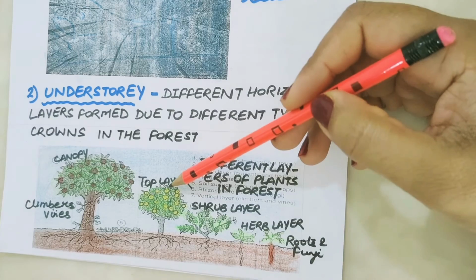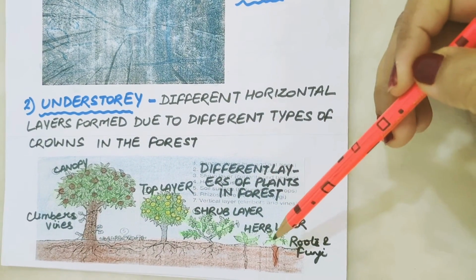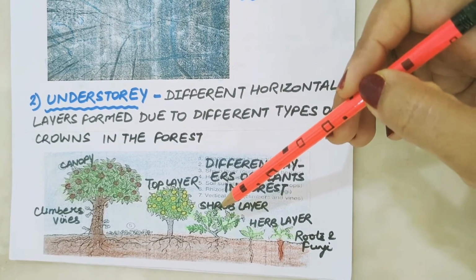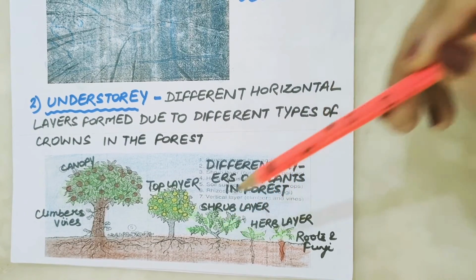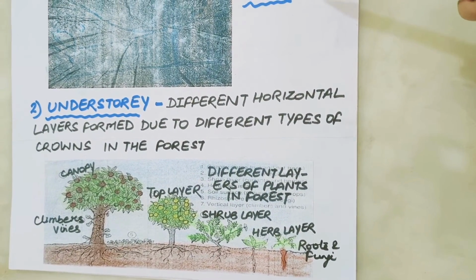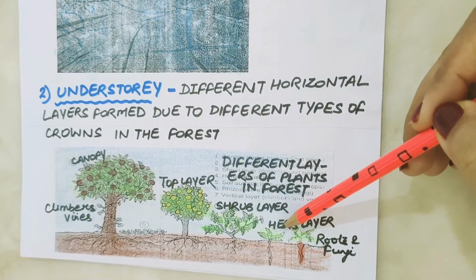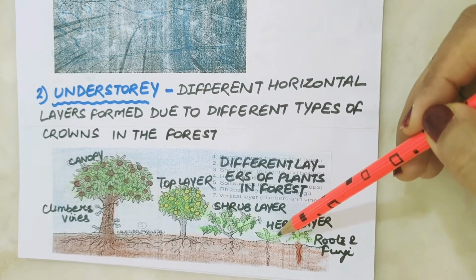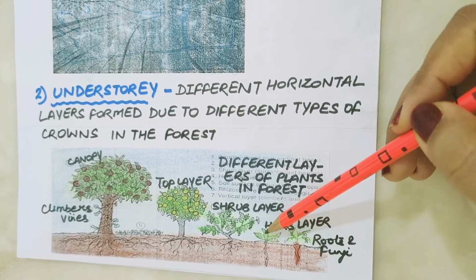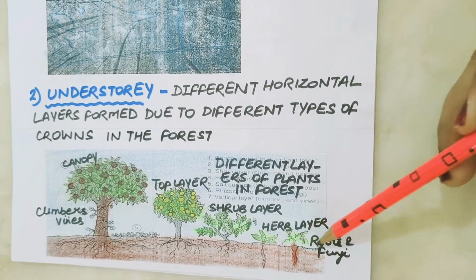Top layer constitutes the giant and tall trees followed by shrubs and tall grasses. Shrub layer has many shrubs and bushes of approximately 1 to 2 meters of length from the forest floor. It makes a dense layer at some places of the forest where enough sunlight is present. Just below the shrub layer is the herb layer of the plants. It is the lowest layer of vegetation in the forest having leafy plants, and most of the plants in the herb layer have a short lifespan.